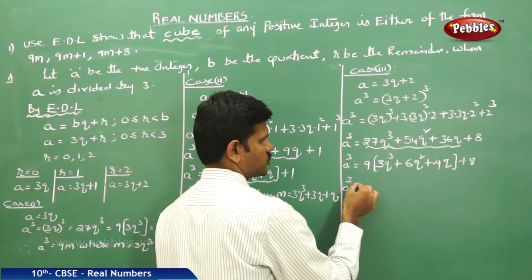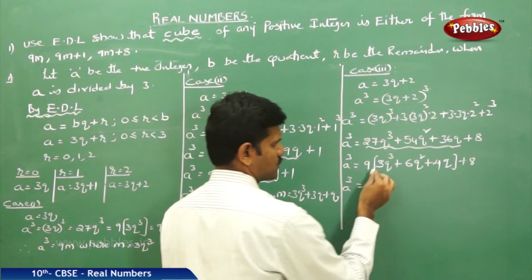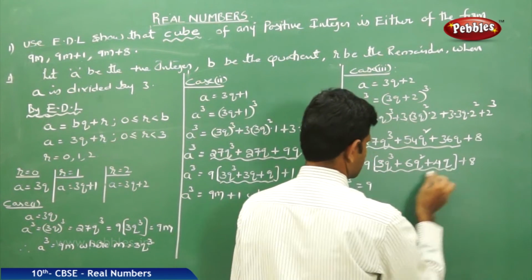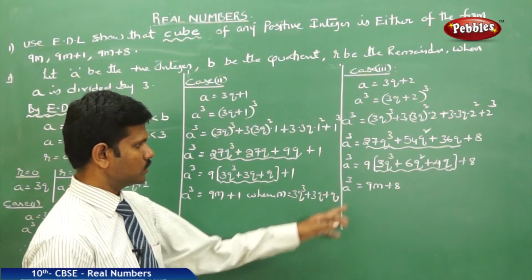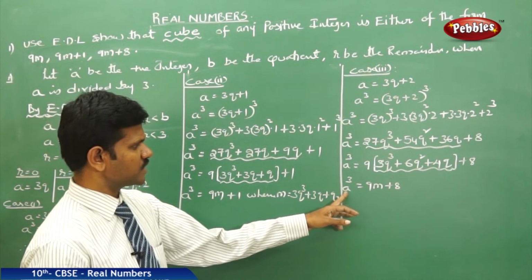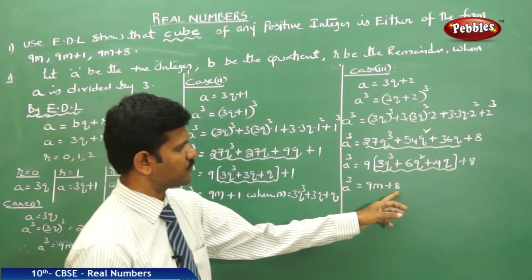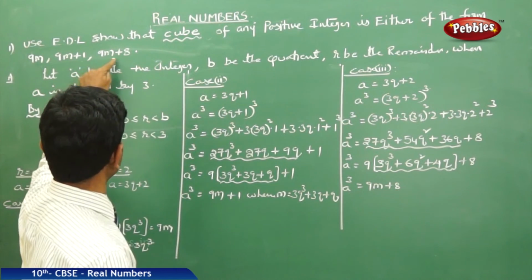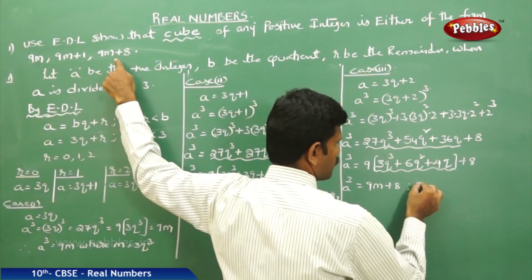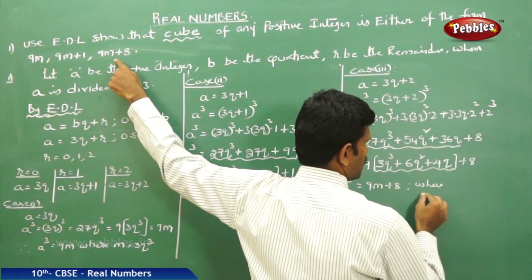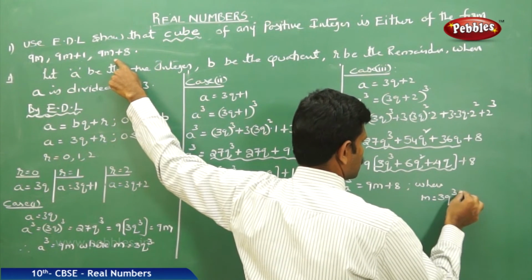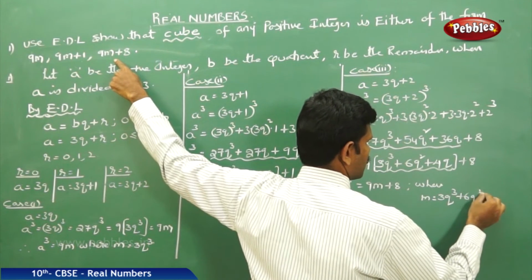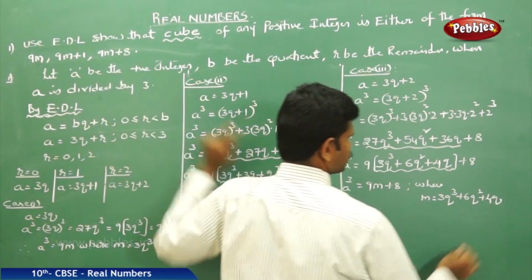That is, a cube is equal to 9, the total part I considered as m, plus 8. Therefore, the cube of any integer is of the form 9m plus 8, where m is equal to 3q cube plus 6q square plus 4q.